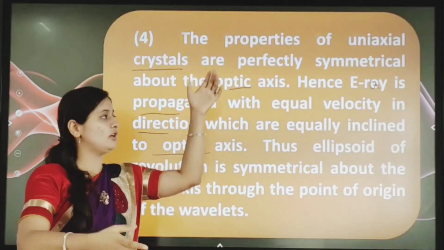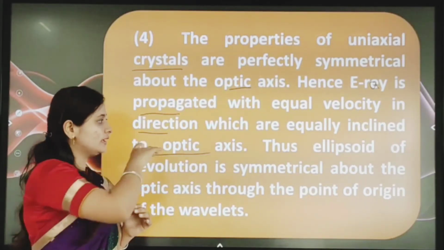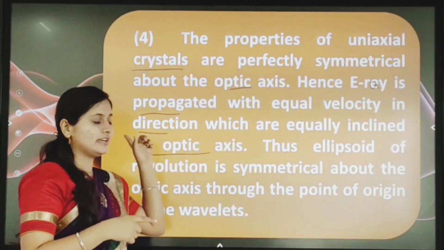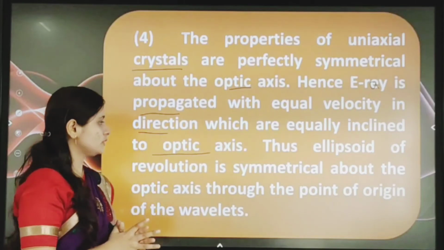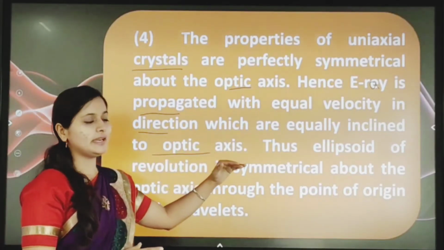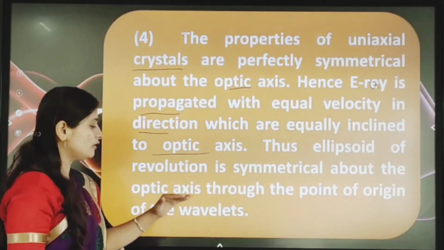So the uniaxial crystal has the same symmetry with respect to the optic axis. That's why the extraordinary ray propagates with equal velocity in directions equally inclined to the optic axis. Thus, the ellipsoid of revolution is symmetrical about the optic axis through the point of origin of the wavelet.